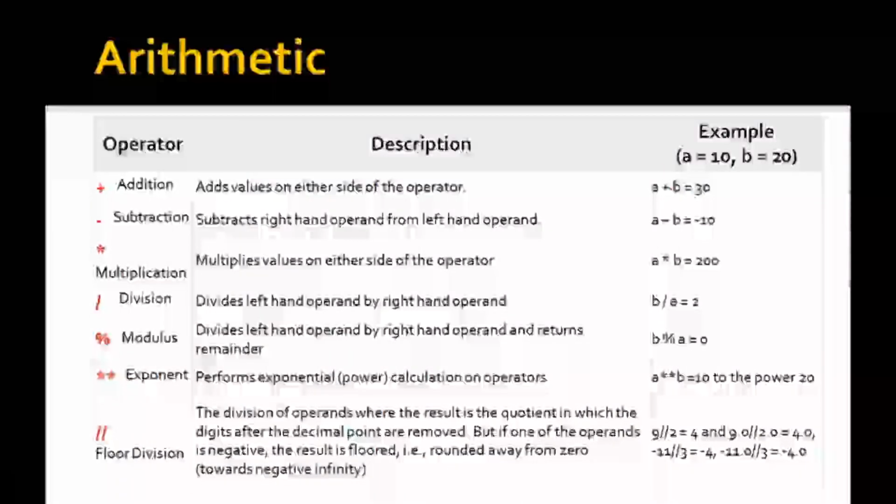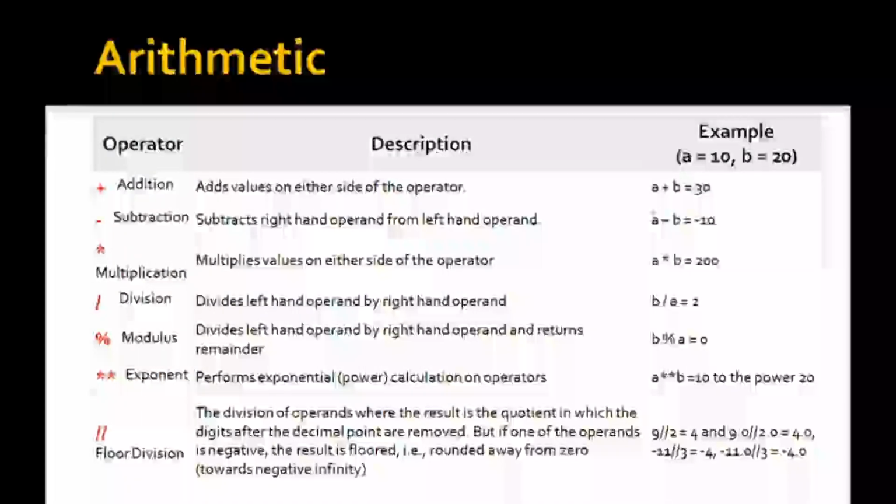Here the plus sign is used as an arithmetic operator. In the case of subtraction, it subtracts the right hand operand from the left hand operand. Here a minus b is equal to minus 10. The minus sign acts as an arithmetic operator.